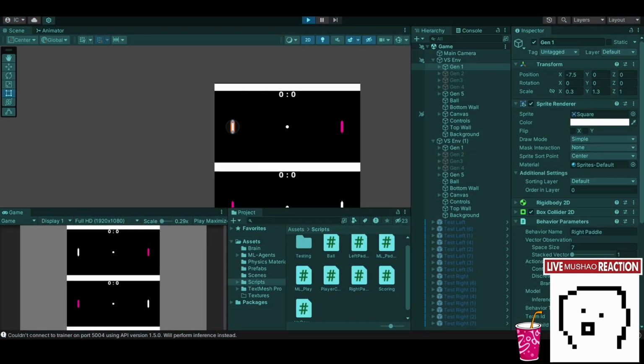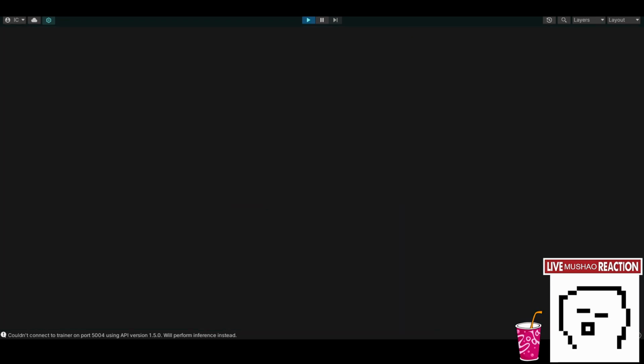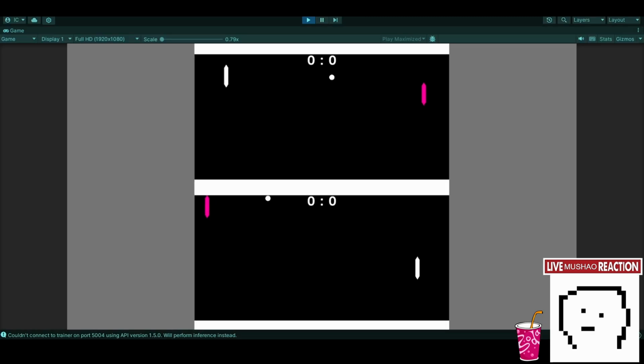Now I doubled both of their speeds, just to see what happens. Still Generation 1 versus 5. Now I don't think they'll do too well, since they were specifically trained on speeds of 5, and now I doubled it to 10.